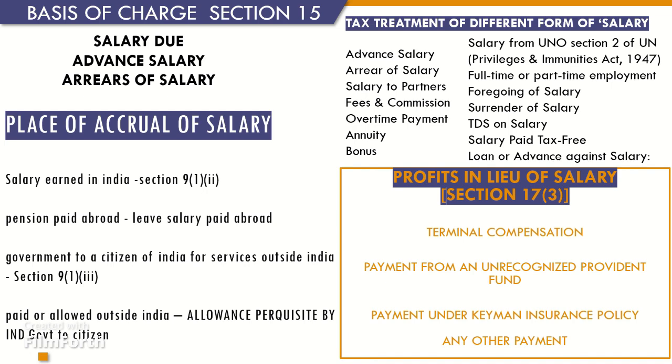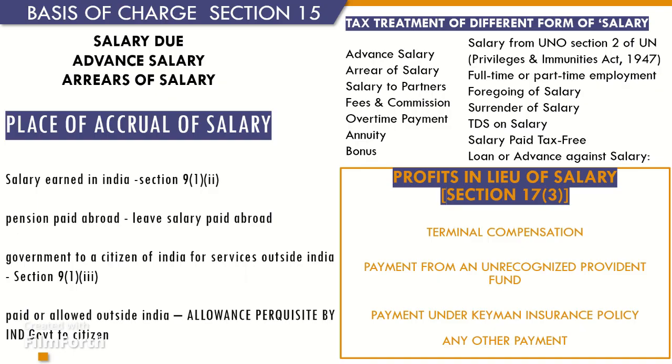Annuity. As per the definition, annuity is treated as salary. Annuity is a sum payable in respect of a particular year. It is a yearly grant. If a person invests some money entitling him to a series of equal annual sums, such annual sums are annuities in the hands of the investor.